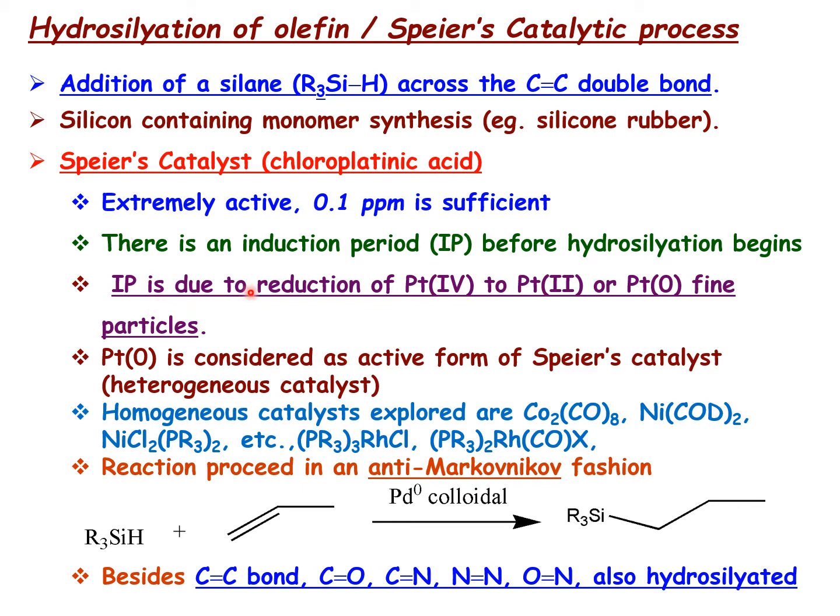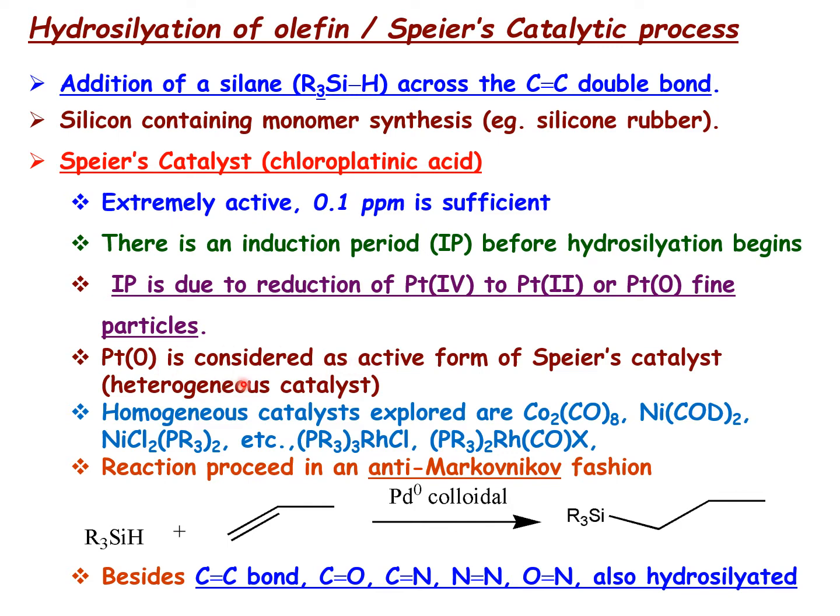This induction period is mostly due to the reduction of platinum 4, that is chloroplatinic acid, H2PtCl6, where platinum is in the +4 oxidation state. It converts into platinum 2 or even platinum 0, as fine platinum 0 colloidal particles are going to form. That platinum 0 colloidal particle is considered the active form of the Speier catalyst, so it is basically a heterogeneous catalyst. Although your starting component, chloroplatinic acid, is a solution, the active species, platinum 0, is a heterogeneous catalyst.